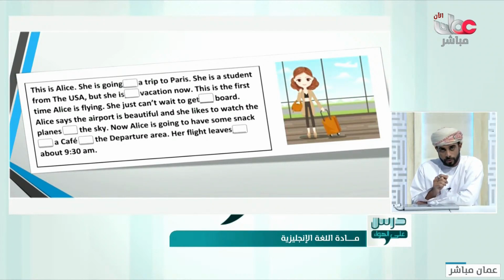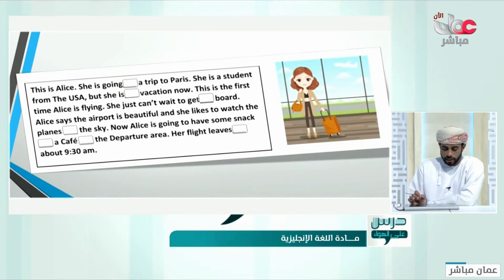Read it. Try to figure out the answers. This is Alice. She is going a trip to Paris. She is a student from the USA, but she is vacation now. This is the first time Alice is flying.